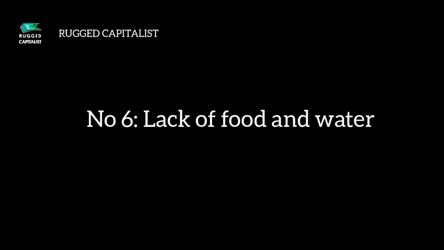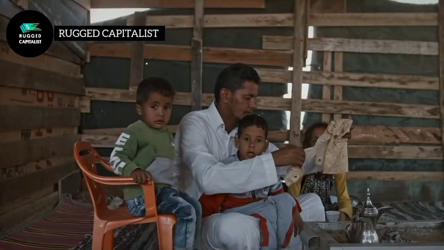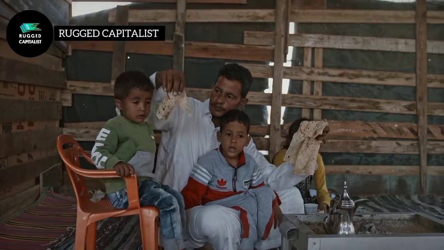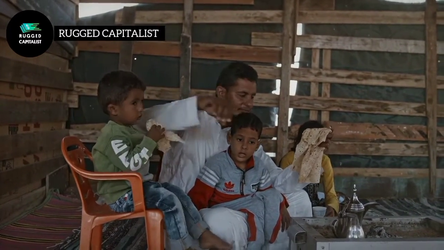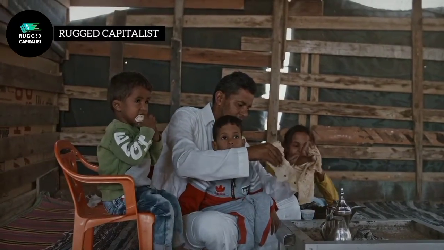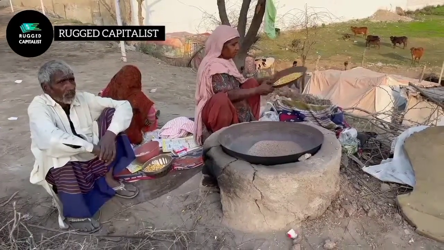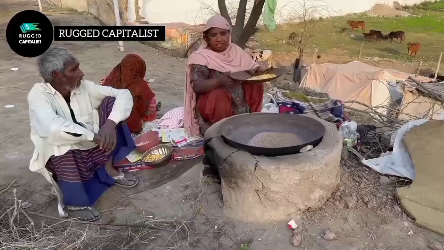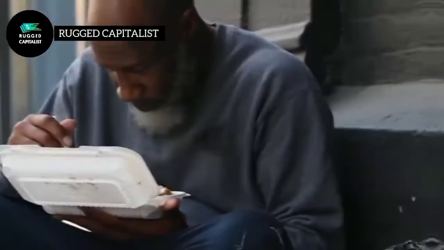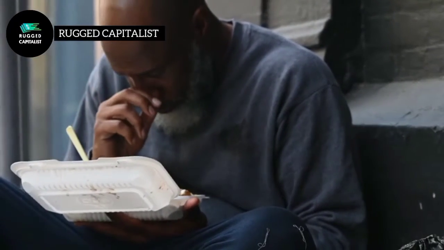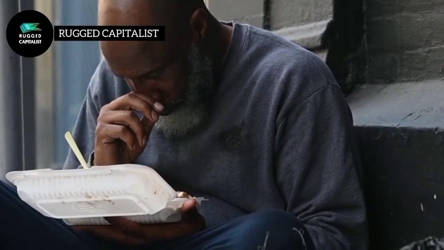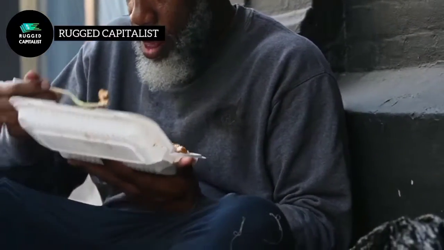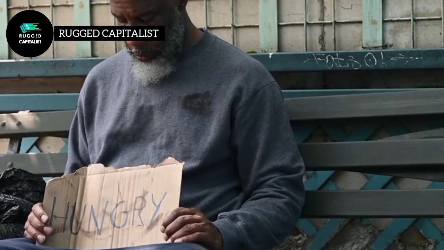Number 6. Lack of food and water. Without access to essentials like food and water, it's impossible to get out of poverty's cycle. Everything a person does will be about getting food and water. They can't save money because it all goes for their daily needs. When there isn't enough sustenance, they won't have the energy to work. They are also way more likely to get sick, making their financial situation worse.